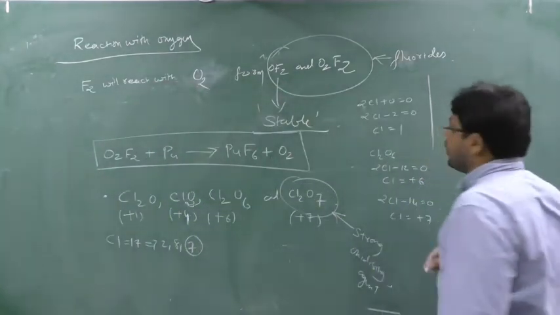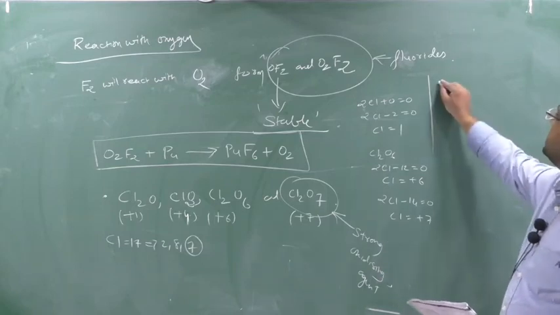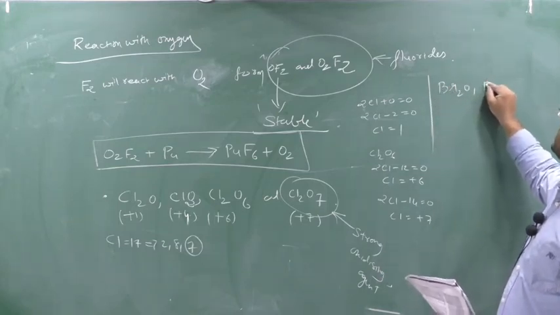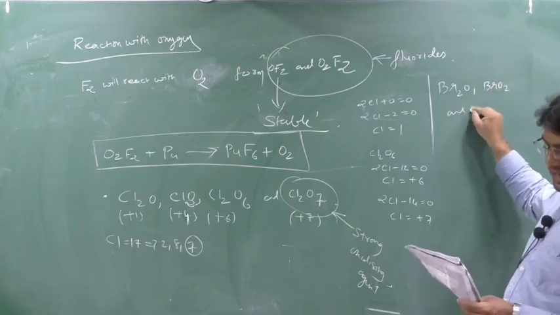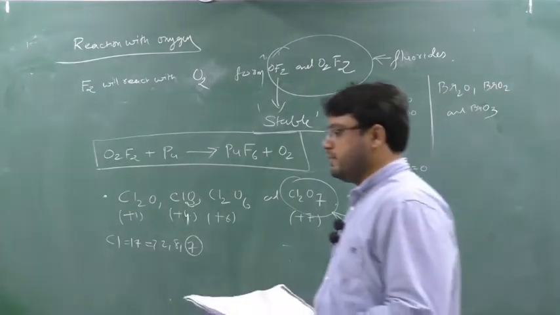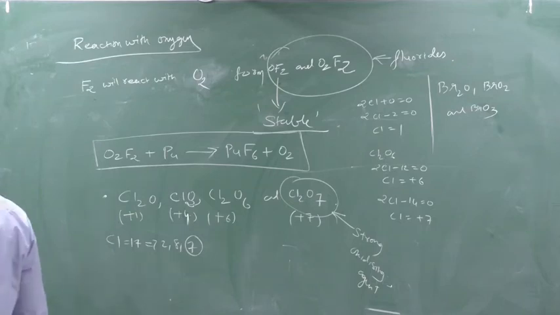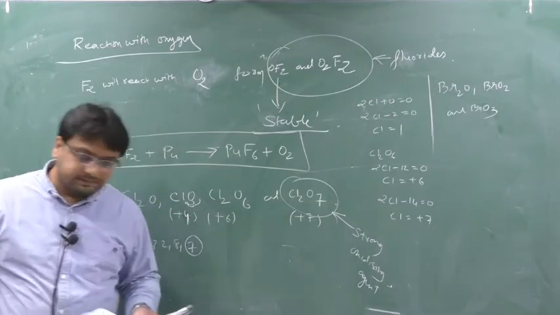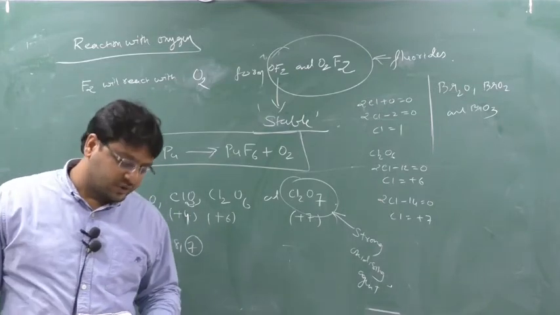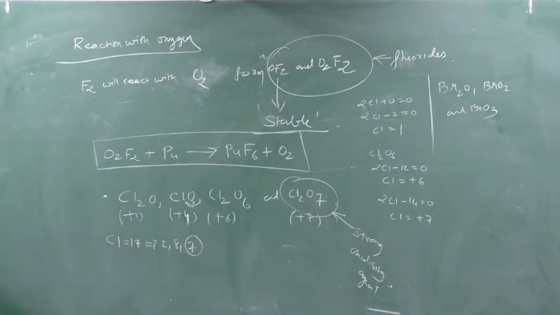Bromine forms three types of oxide: Br2O, BrO2, and BrO3. These all are oxidizing agents, and they are stable. This point is very important. Write down: these are stable at low temperature.